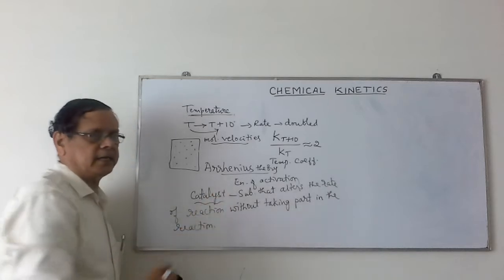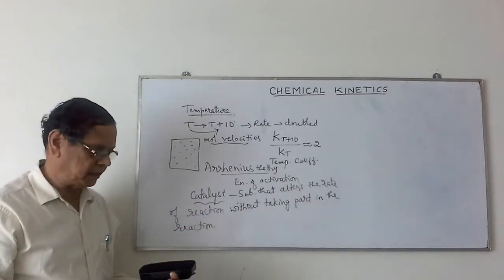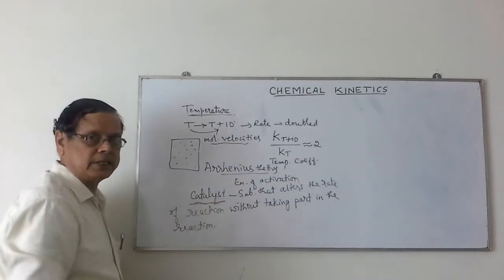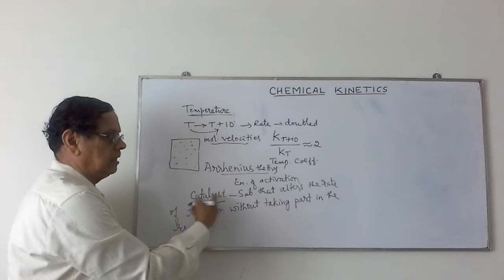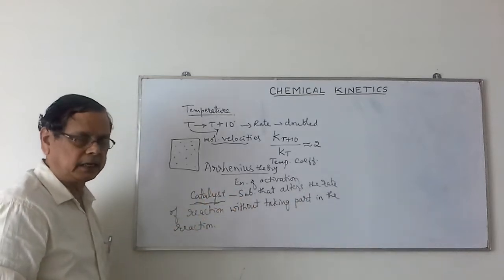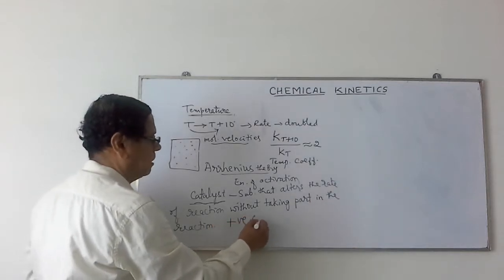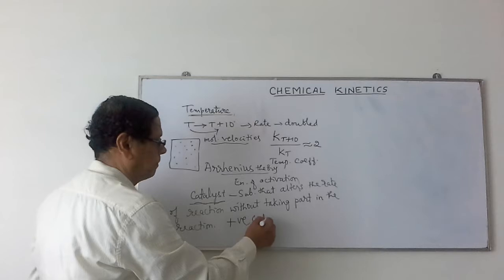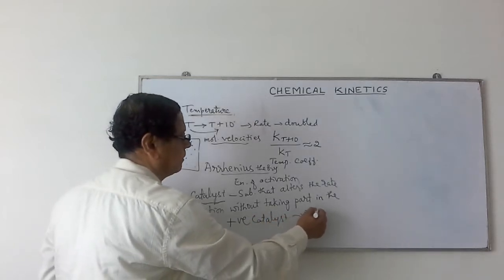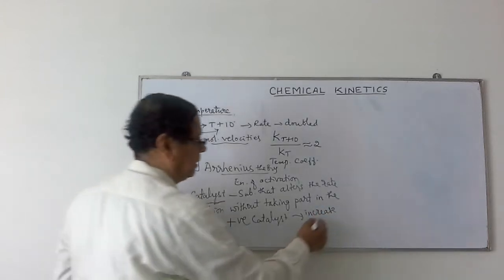We have many reactions which are catalyzed by various substances. But before going to the effect of catalyst on the rate of reaction, first let us see the types of catalyst. Any substance that alters the rate without taking part in it is called a catalyst. There are actually 3 types of catalyst. One is called the positive catalyst. These positive catalysts increase the rate of reaction.